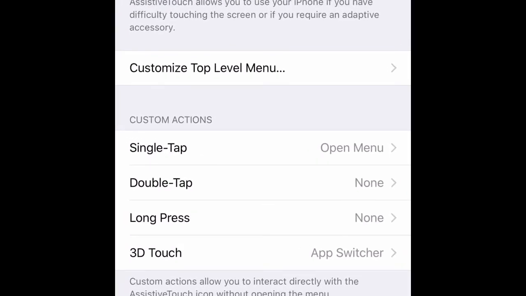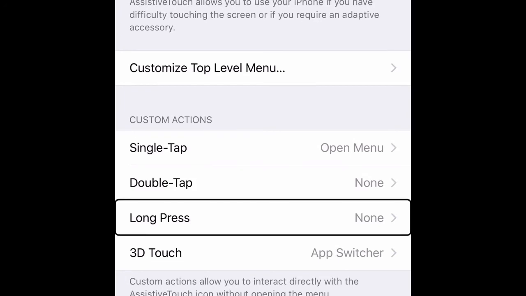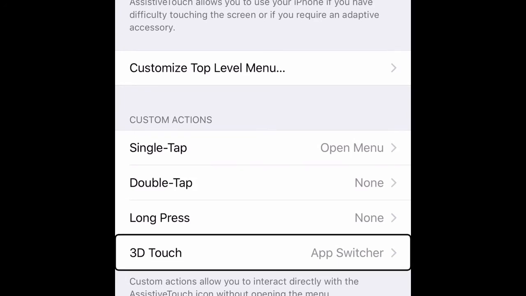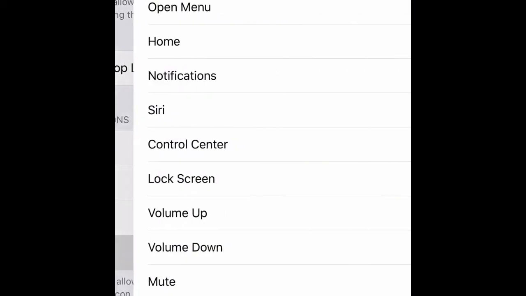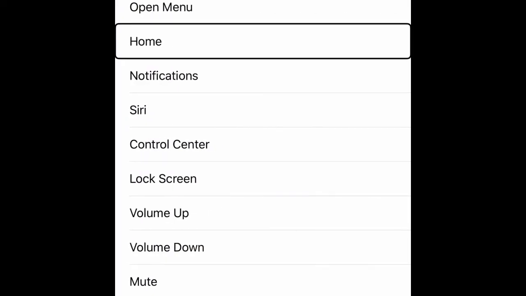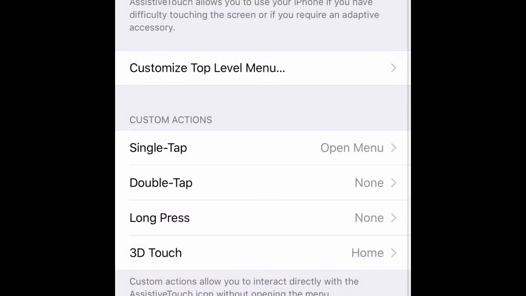The home button is on the screen. Single tap, double tap, long press, 3D touch: app switcher. Okay, I'm going to change it to home. Assistive touch. Okay, they made this suggestion to make the video.